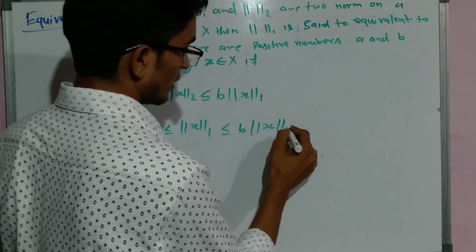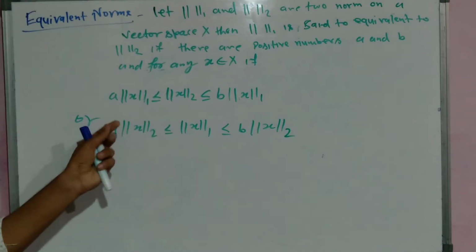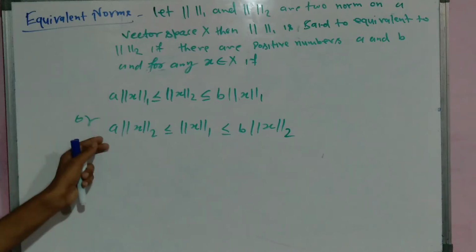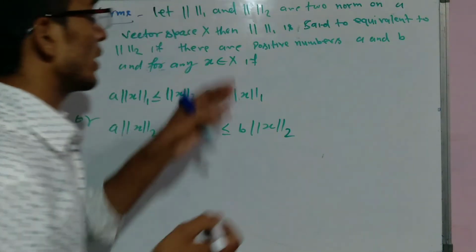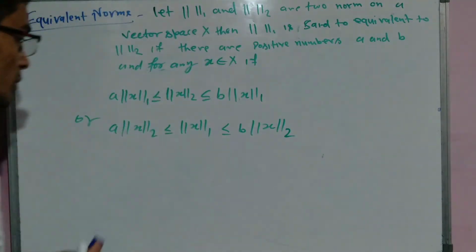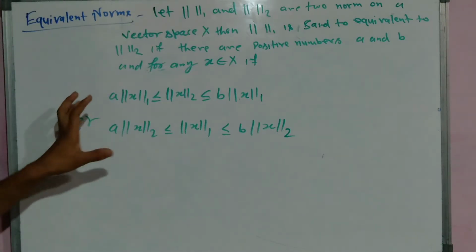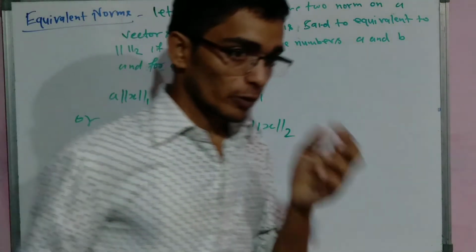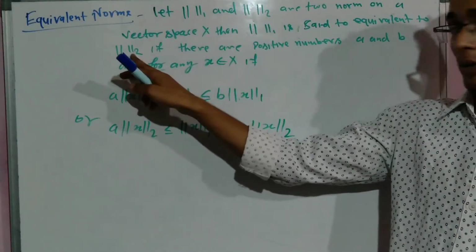If one of the conditions holds, then we can say that norm 1 is said to be equivalent to norm 2.